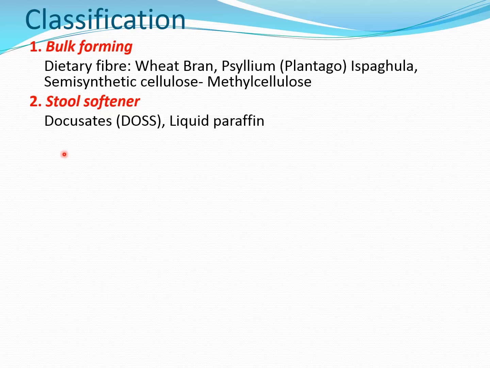The second group is stool softeners. As the name suggests, they soften the stools. So bulk forming and stool softeners are more or less the same. They soften the stools and produce solid or semi-solid stools.